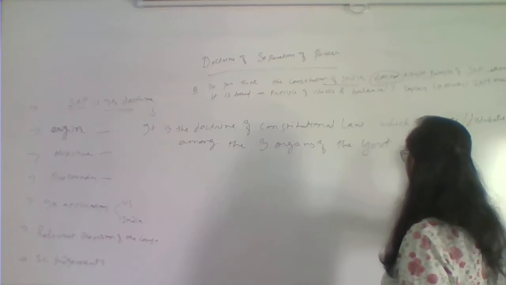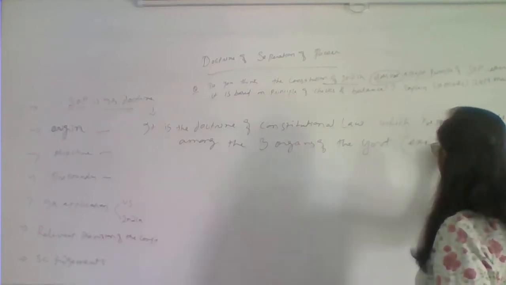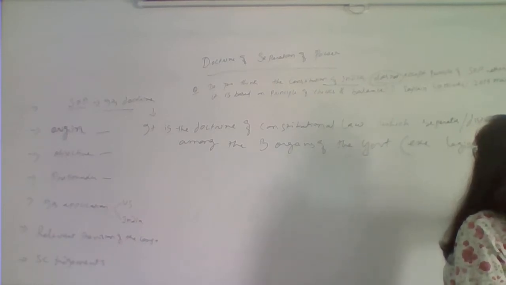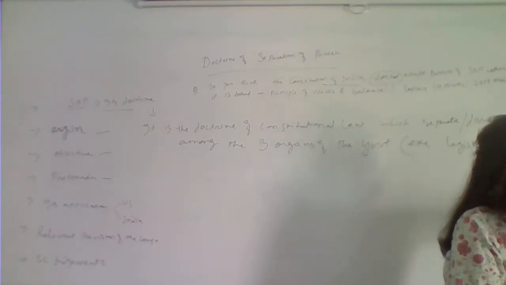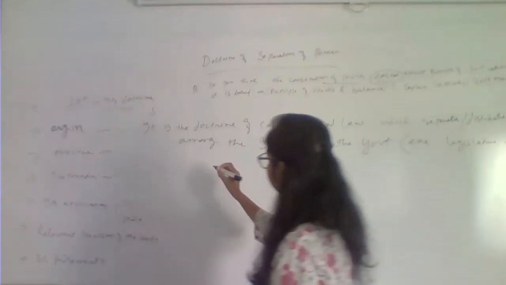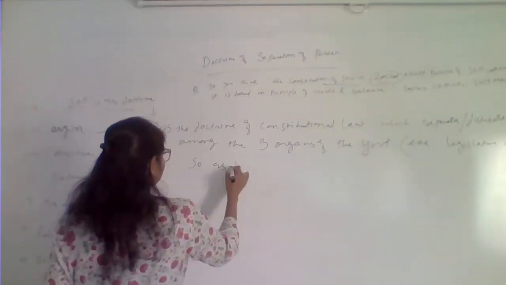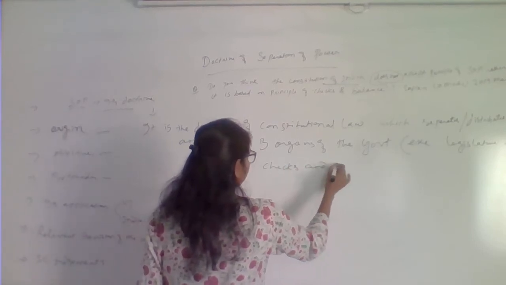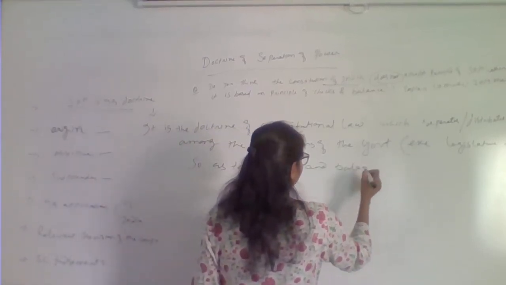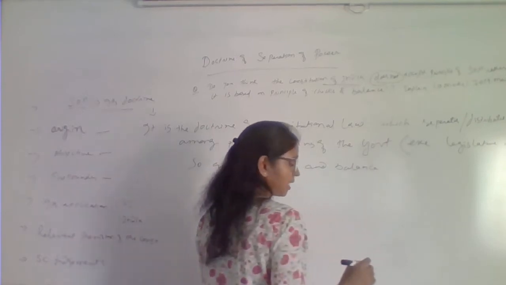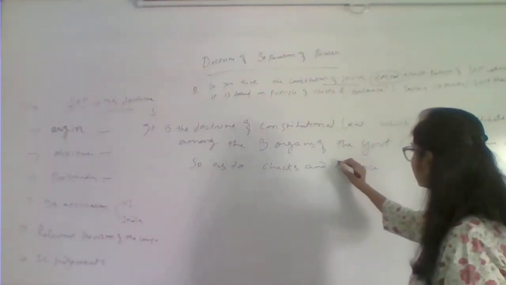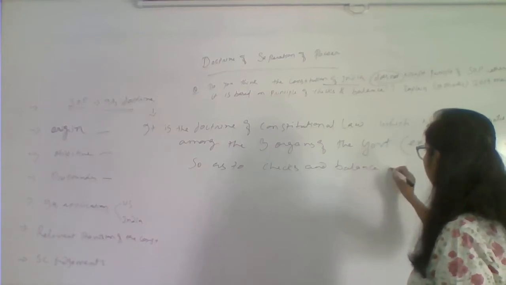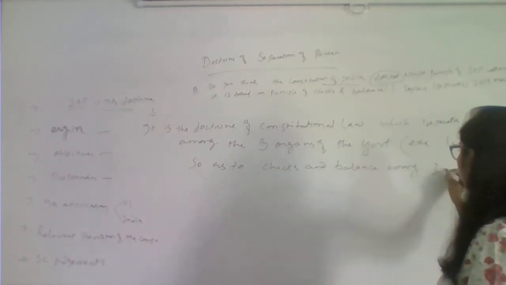so as to create checks and balance among the three organs of the government.